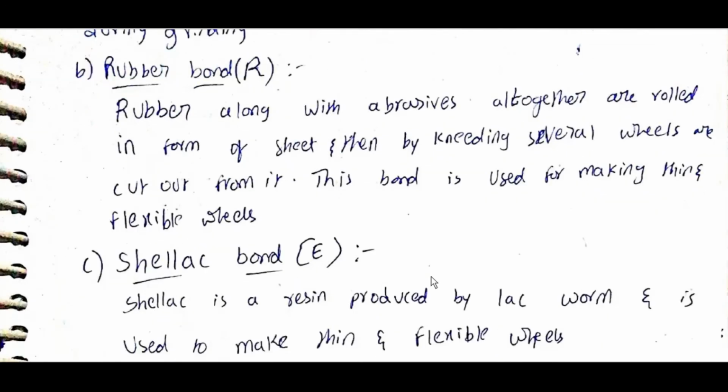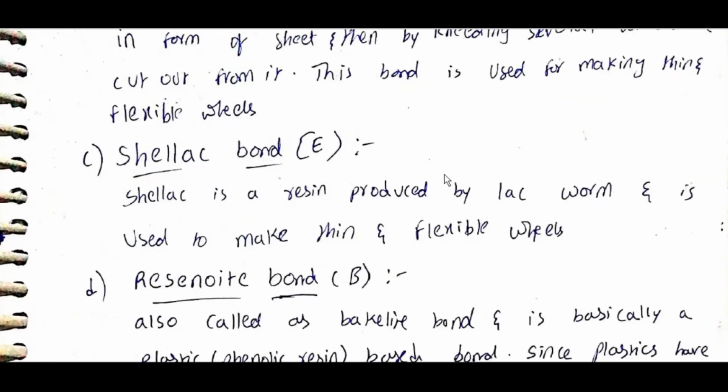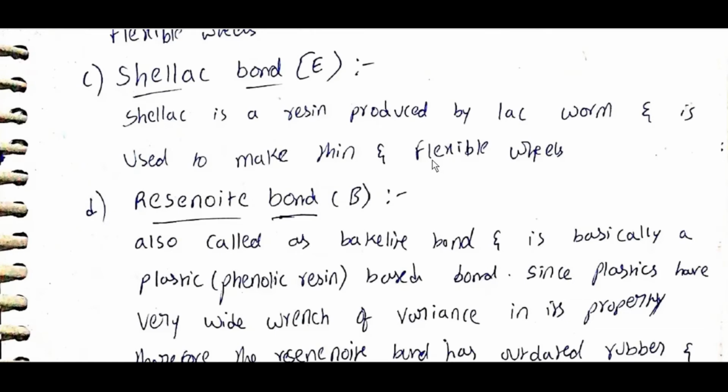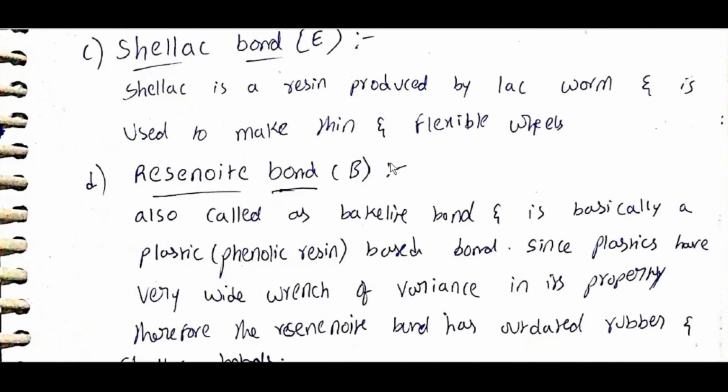Rubber bond: rubber along with abrasives is rolled in the form of a sheet, and then by kneading, several wheels are cut out from it. Kneading is nothing but making a sheet and then, for example, taking a glass and cutting round shapes similar to that. This bond is used for making thin and flexible wheels. Shellac bond: shellac is a resin produced by the lac worm and is used to make thin and flexible wheels.